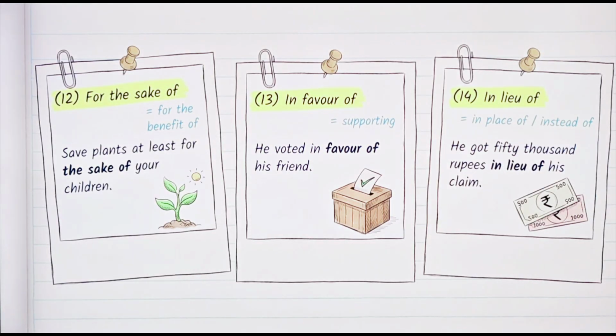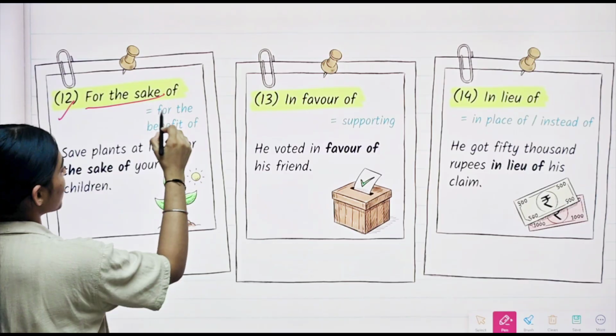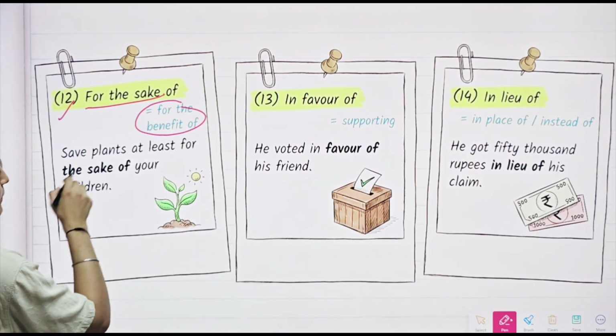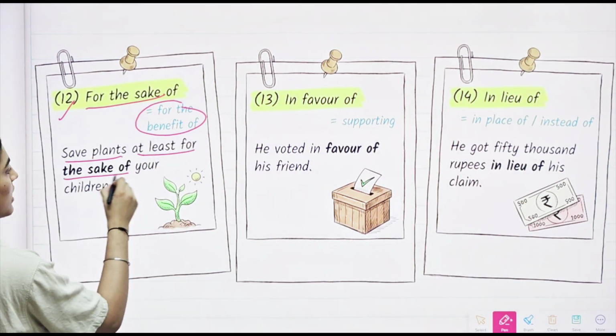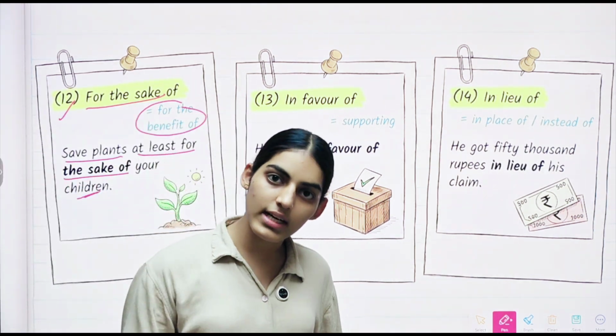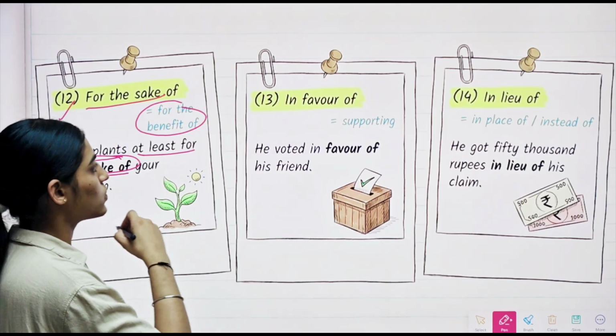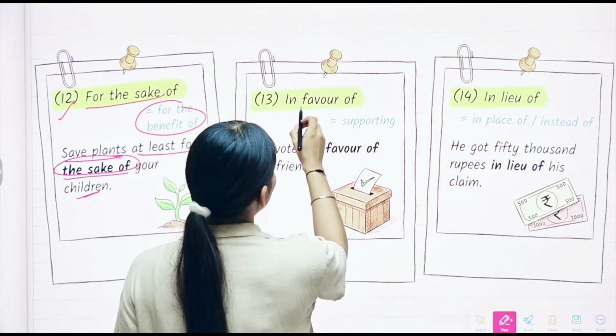amassed. Now the 12th one that we have is "for the sake of." For the sake of means for the benefit of. For example, save plants at the least for the sake of your children. For the benefit of your children, save the plants. Alright, for the sake of, this phrase will be used. Preposition phrase.